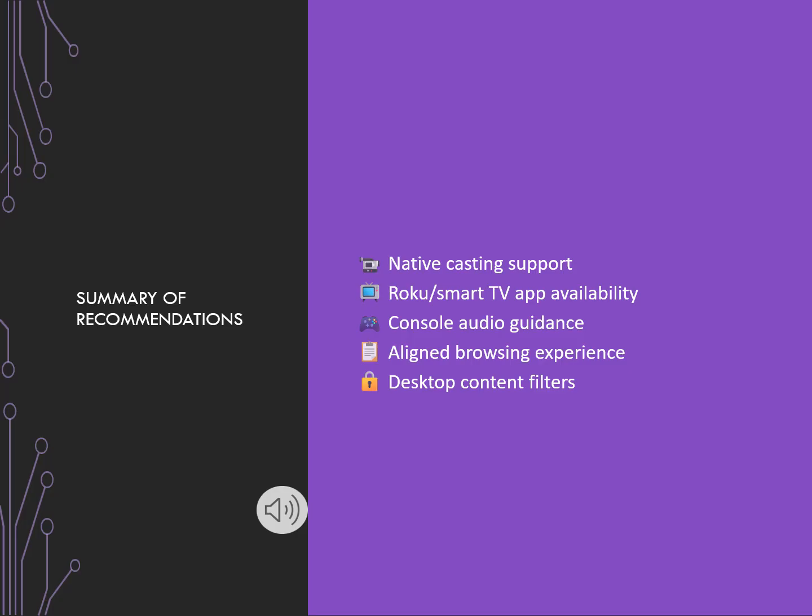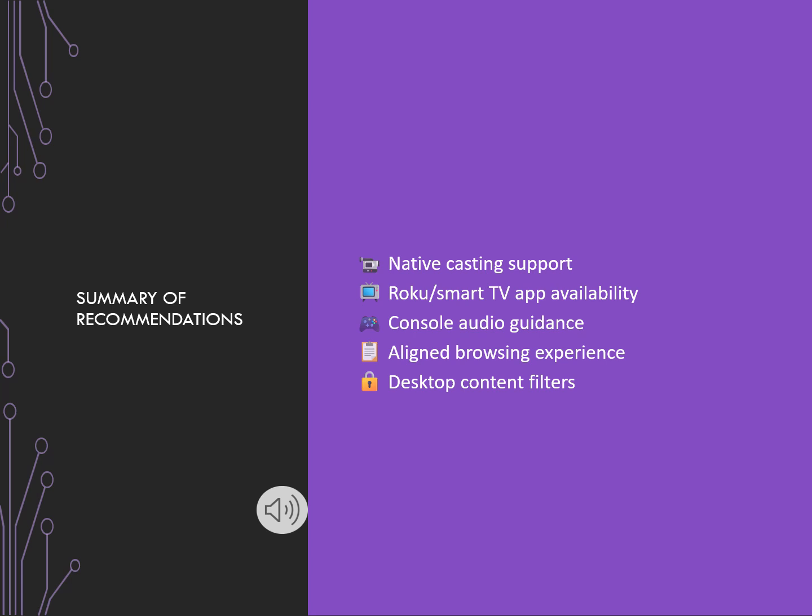Let's take a closer look at each of our top 5 recommendations and why they're essential to improving Twitch's cross-platform UX. Number 1, introduce native casting for DLNA compatible devices. Twitch currently lacks built-in casting support, which forces users to rely on third-party solutions like AirBeam TV. This not only introduces technical barriers but also increases cognitive load, violating the efficiency and flexibility heuristics. Competitors like YouTube offer seamless native casting, setting a user expectation Twitch currently fails to meet.